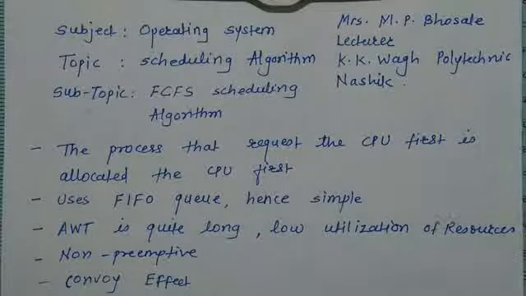It is a non-preemptive scheduling algorithm because whenever any process goes to the CPU, until and unless the process voluntarily leaves the CPU, the CPU cannot take it away. The completion of the process must be there. When the process leaves the CPU and goes to IO or termination, only then can the CPU release the process. That is, no interrupt can remove the process from the CPU. That is called a non-preemptive scheduling algorithm. That means there is no preemption of the process in between execution. So this FCFS scheduling algorithm is purely non-preemptive, but there is one drawback.